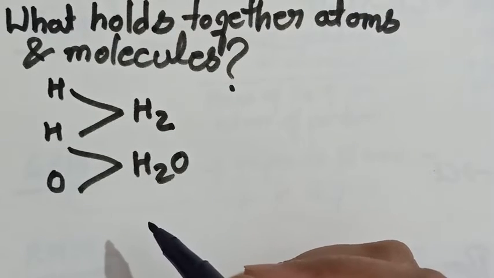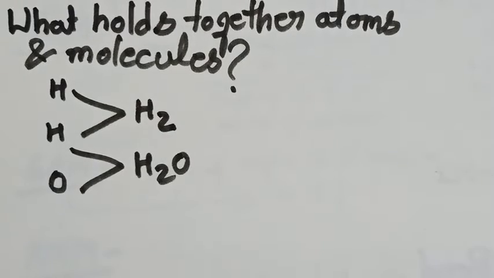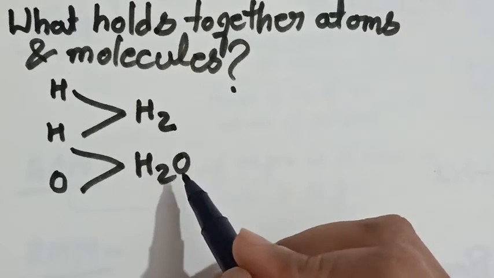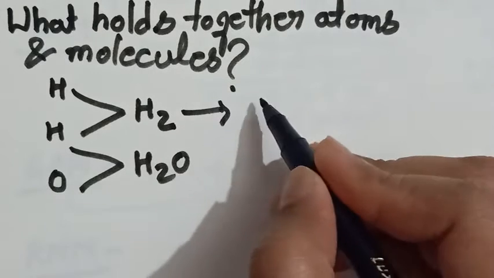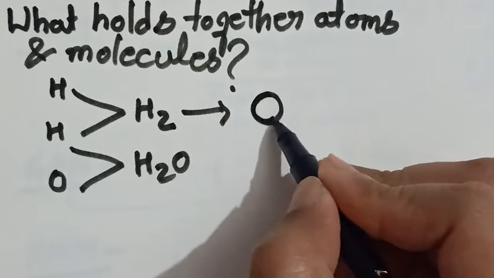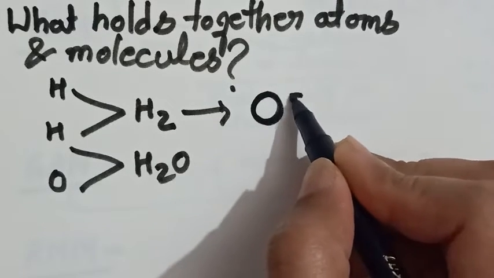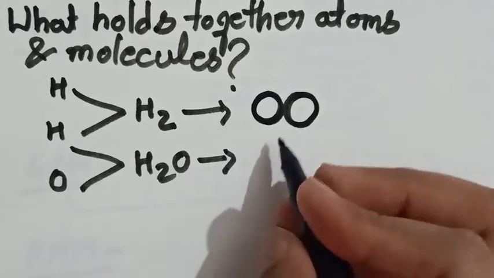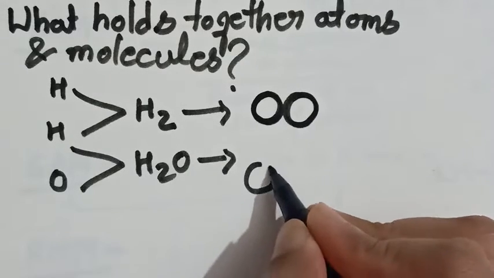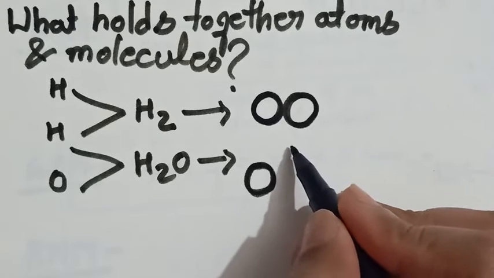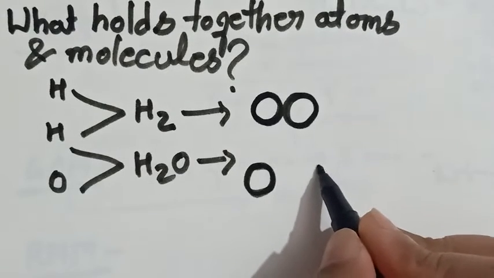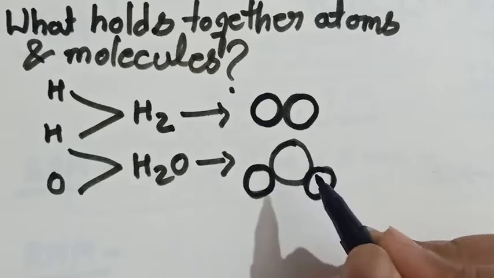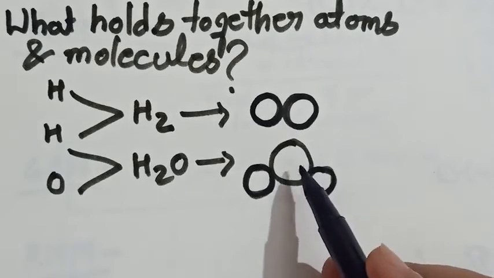Okay, so student, if we observe the structure of this element and this compound, we can easily see that one atom of hydrogen combines with another atom of hydrogen. In this, two atoms of hydrogen combine with one atom of oxygen.